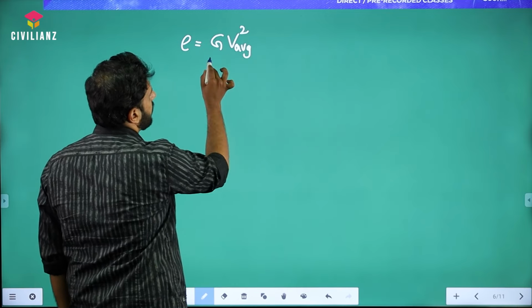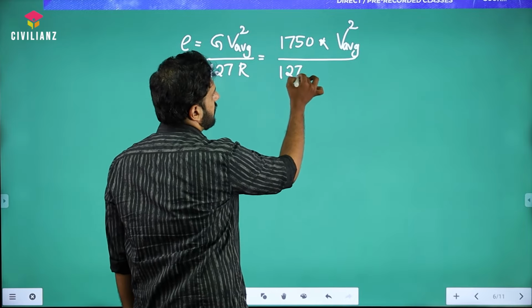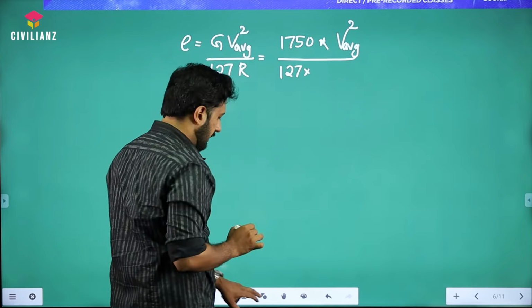In whichever unit you substitute the G value, in that unit only you will get the value of e, because V squared by 127R will not have any unit, provided you substitute the average speed in kilometers per hour. The radius they have given in the question already as 437 meter.